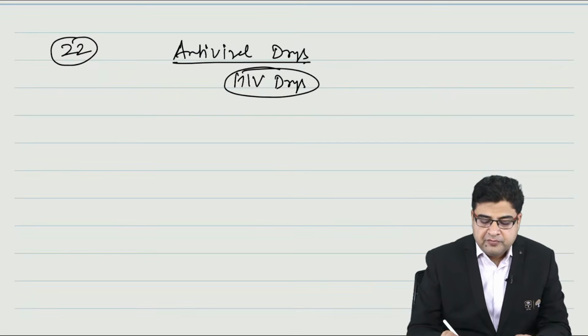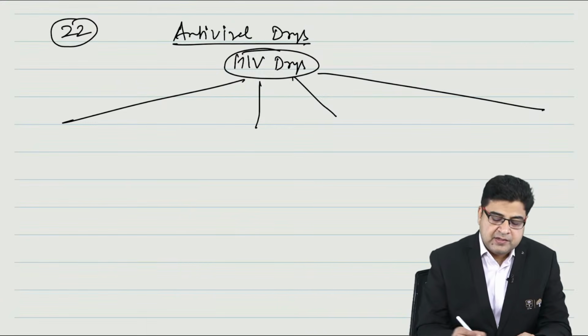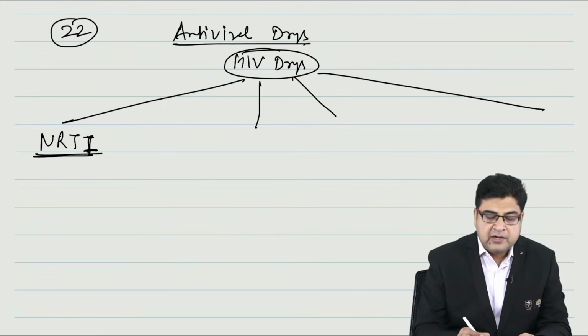Now for the treatment of HIV, guys, please remember we have a total of 4 groups of medicines that we can use. One is known as NRTI, the nucleoside reverse transcriptase inhibitors.